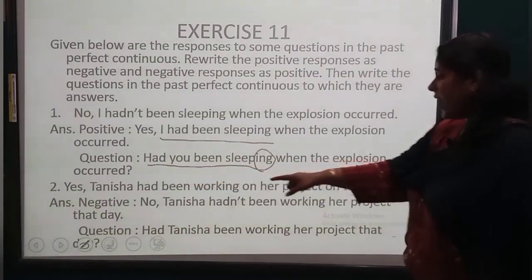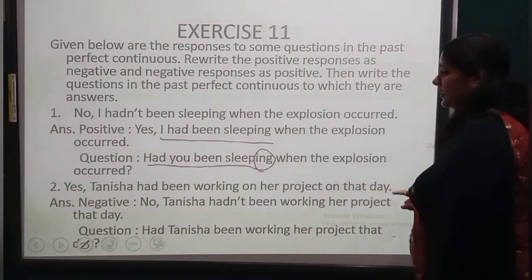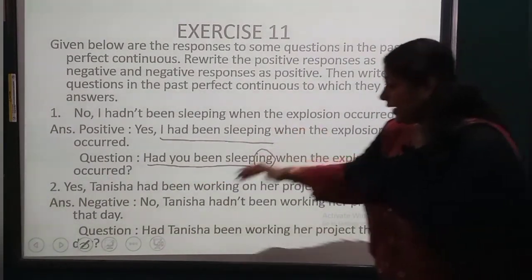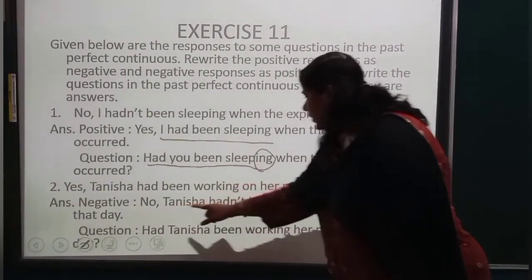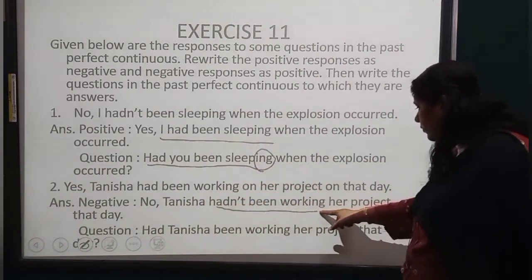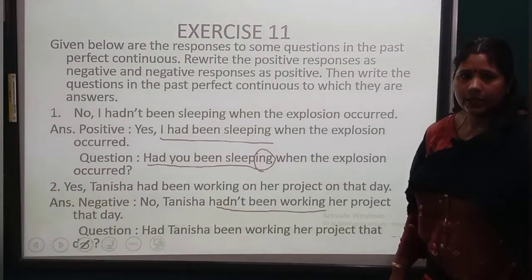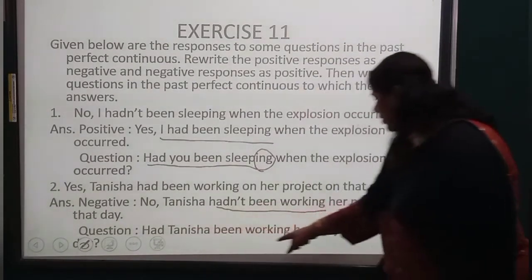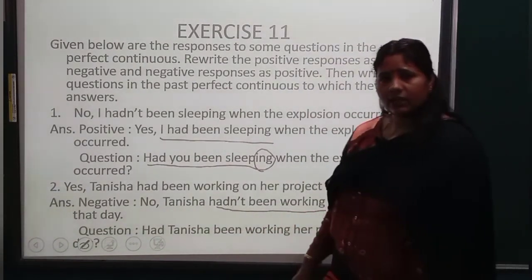Yes, Tanisha had been working on her project on that day. This is positive. So negative you will write. No, Tanisha hadn't been working on her project that day. Question. Had Tanisha been working on her project that day? Next.